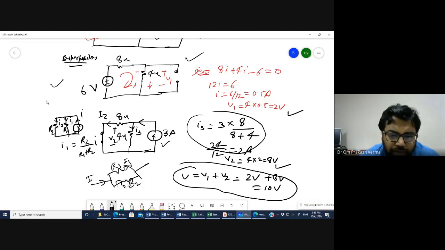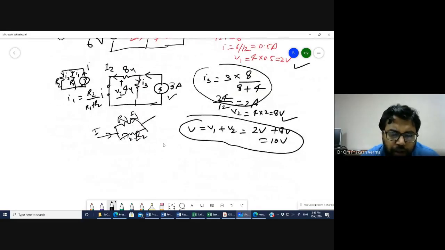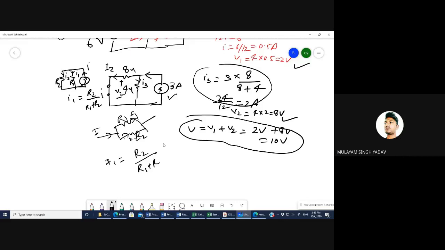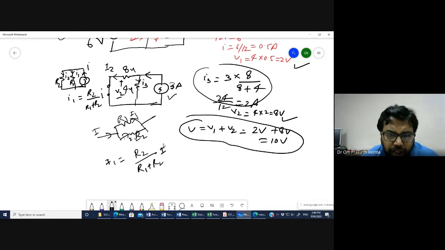Can anyone tell me the formula for I1? How can I1 be calculated? It is R2 upon R1 plus R2 into the total current I, right? And similarly I2 is R1 upon R1 plus R2 into the total current I, right?